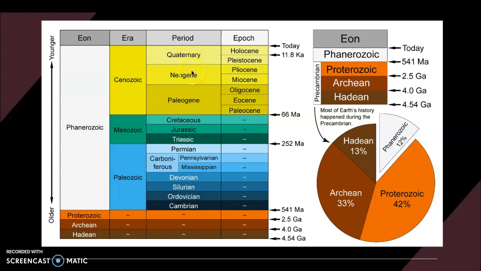Each one of these is marked by an extinction event at the end. Some of these are major, some of these are minor, and there is talk right now that we are currently in our 6th mass extinction event, but that's something to keep in mind.